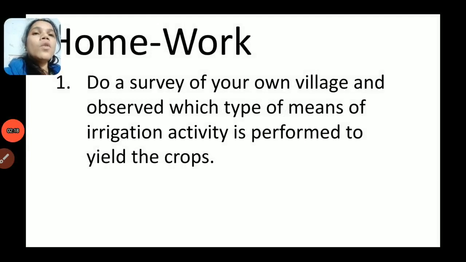Students, here is the homework. Do a survey of your own village and observe which types and means of irrigation are used to yield the crops. All of you have to do this activity. Survey your own village and make a report on which means of irrigation are used in your village. So write it down.